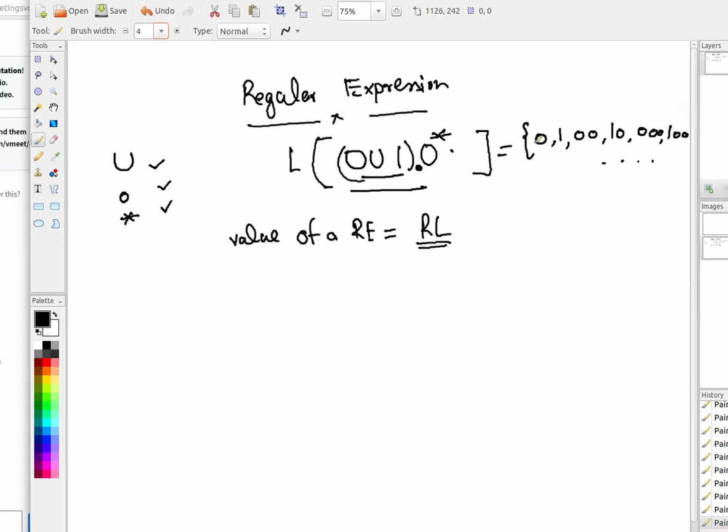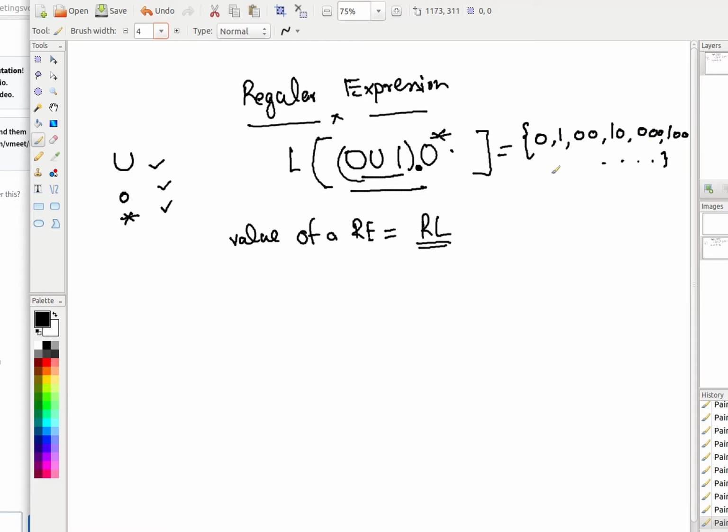After that it can only be followed by a sequence of zeros, so you don't get any more ones. You can get a 1 as the first symbol only, after that you just have zeros, right? So I hope you understood this language.